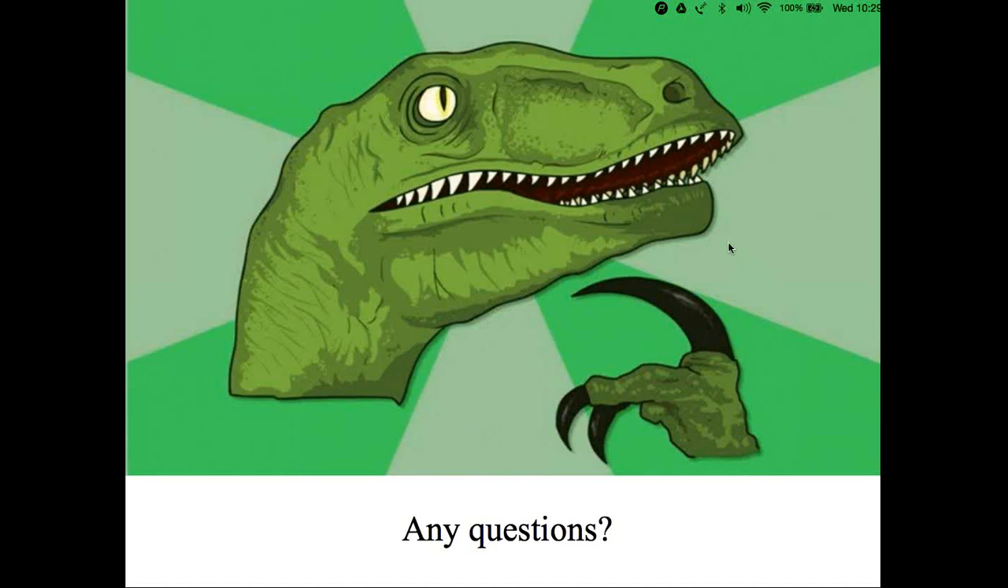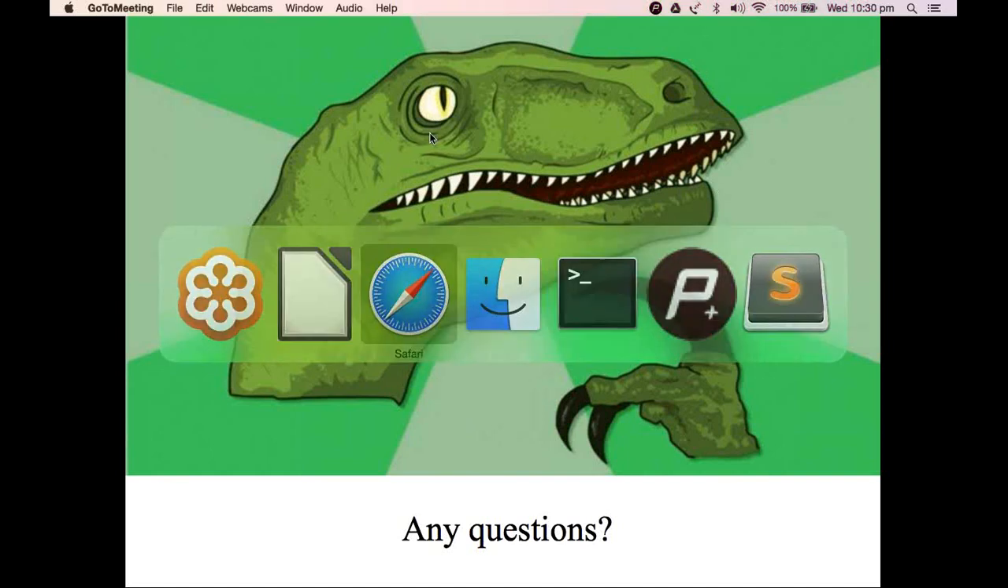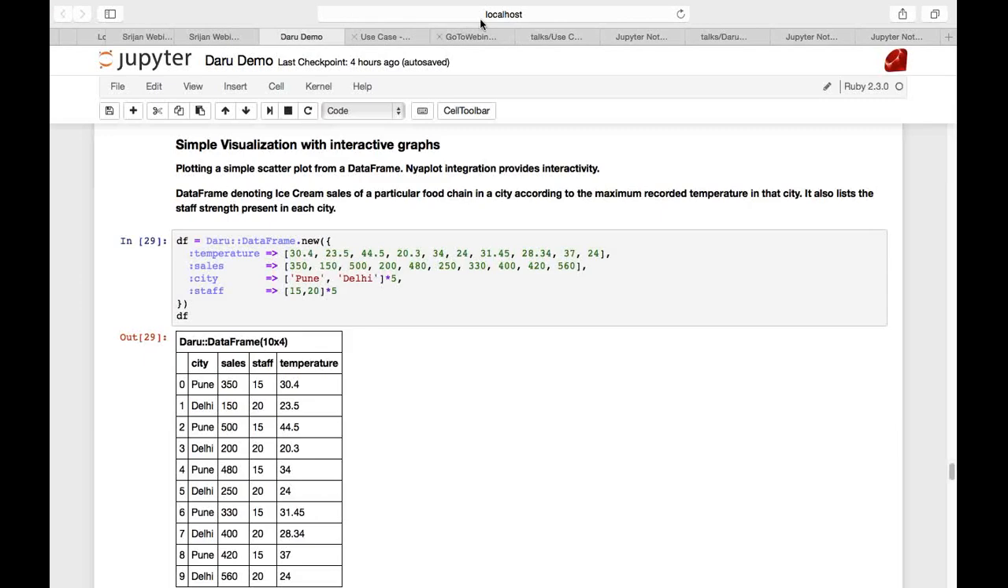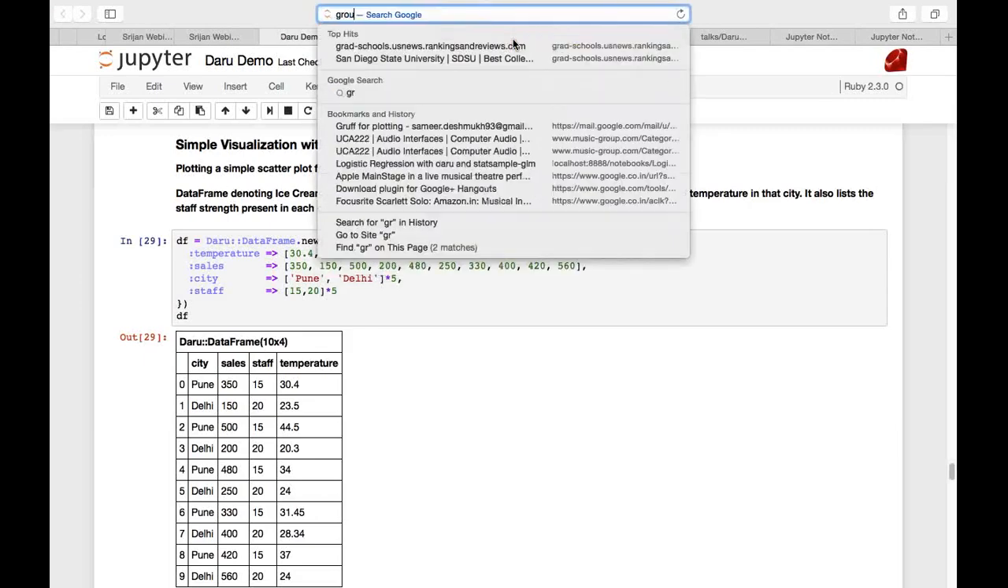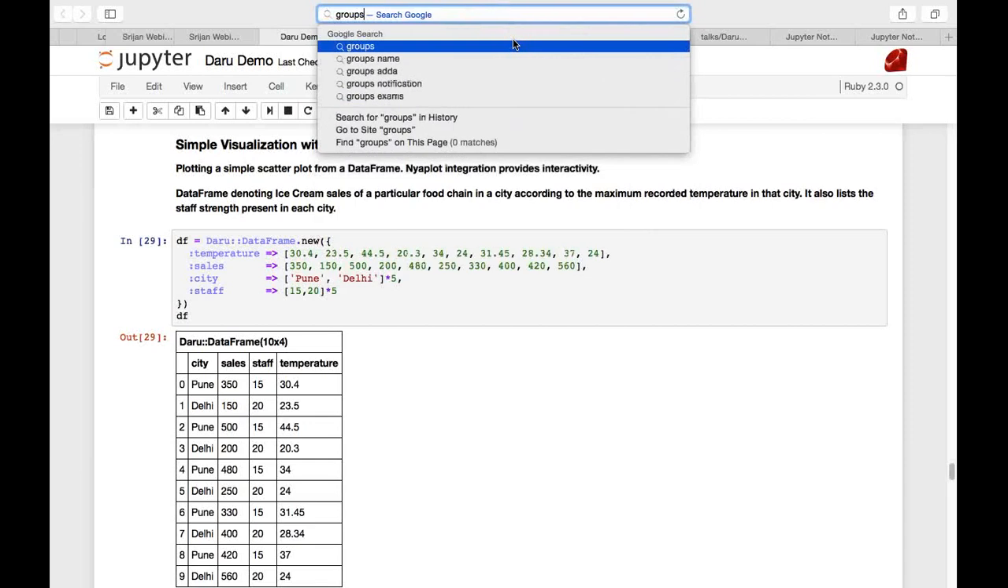If any of our attendees would like to contribute to SciRuby, how should that be done? One of the most active projects right now is Daru and Nmatrix. They can either head over to the repositories of these projects, or they can check out the mailing list. I'll post the link to the mailing list on the chat window, and you can ask any queries that you have over there, and we can help you in whatever way we can.